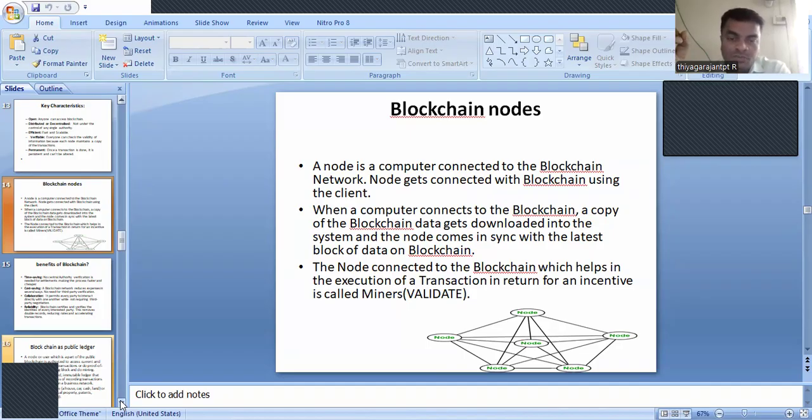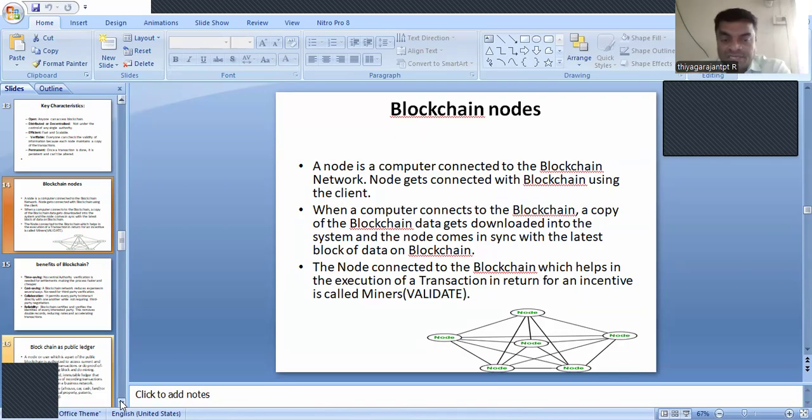The node connected to the blockchain, which helps in execution of transactions in return for an incentive, is said to be a miner. So every node connected to the blockchain helps in execution of transactions. As I said before, for every transaction, we are going to get the reward, in terms of incentive or reward, whatever it is.